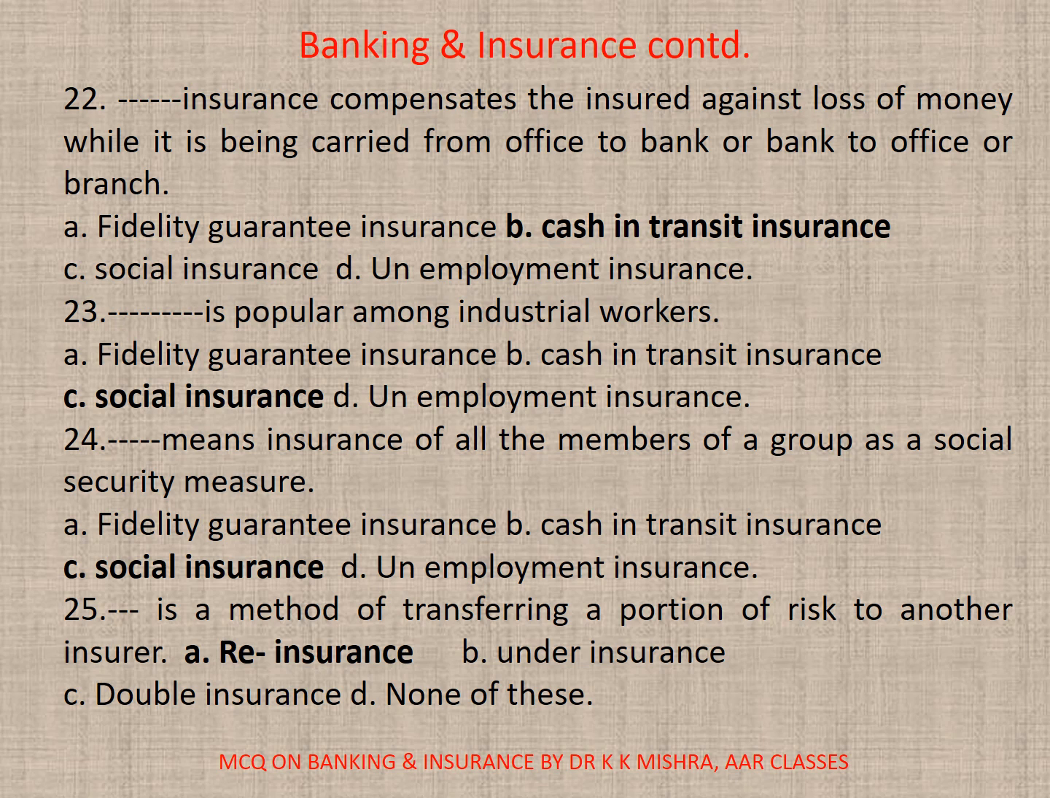23. Dash is popular among industrial workers. A. Fidelity guarantee insurance, B. Cash in transit insurance, C. Social insurance, D. Unemployment insurance. Correct option is C. Social insurance.